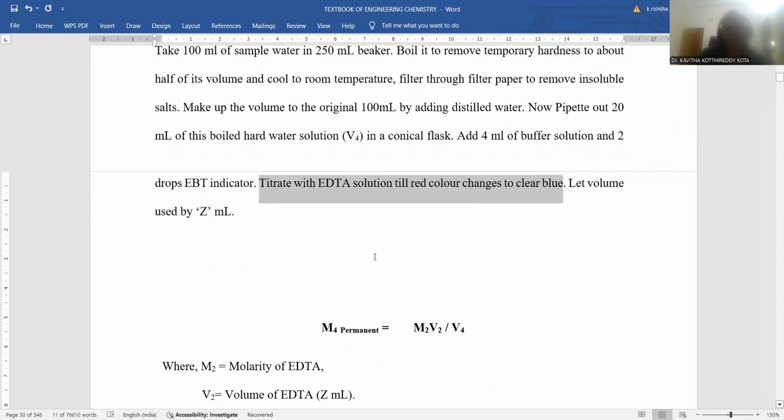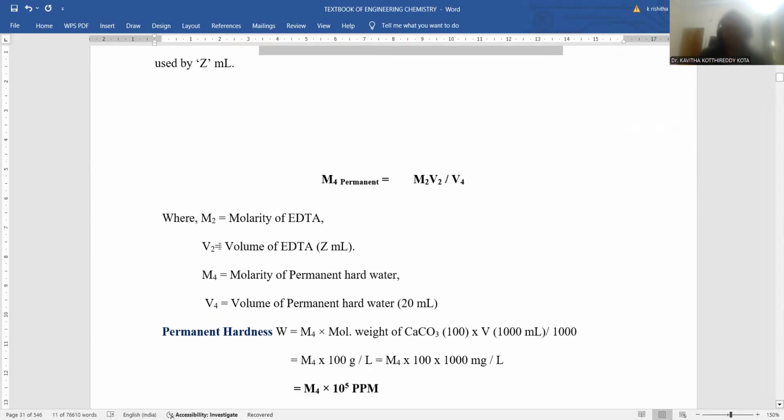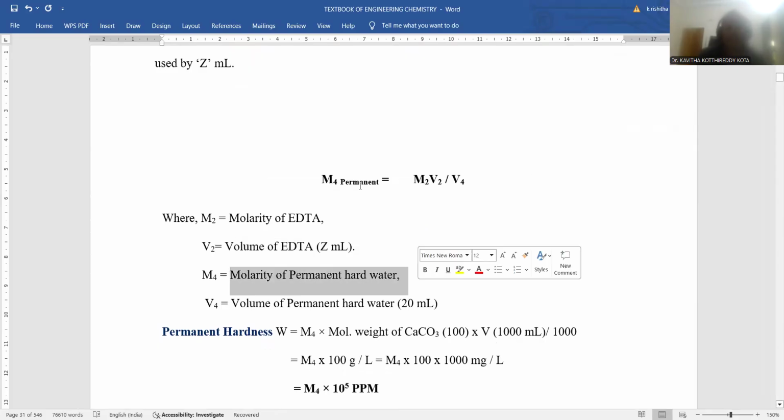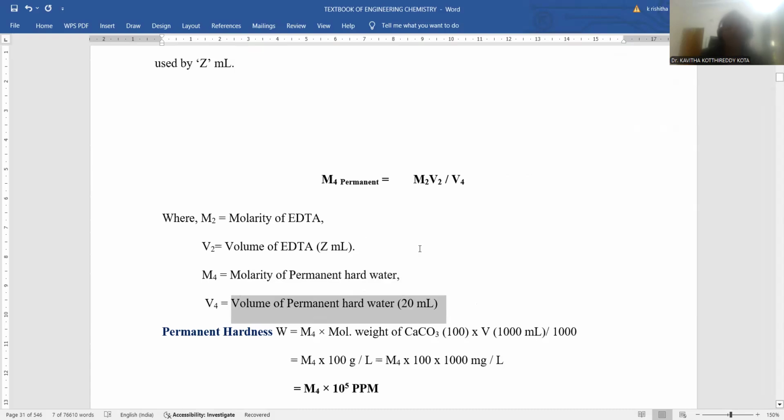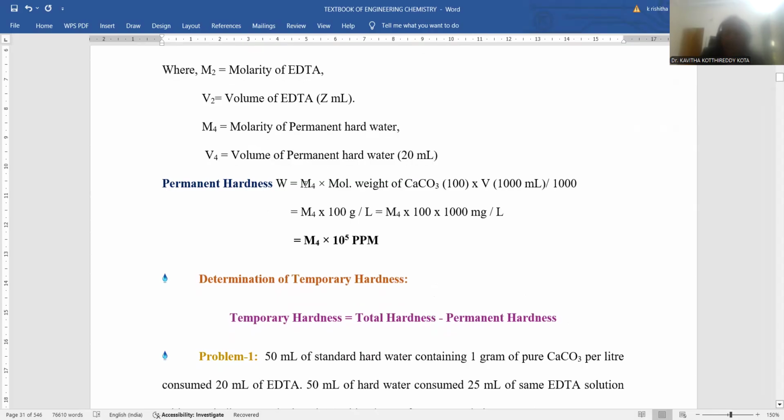So for this step, titration with EDTA solution, Z ml is consumed, and that Z ml is taken as the volume of EDTA. The molarity of permanent hardness is unknown and to be calculated. The volume of permanent hardness, 20 ml pipetted into the conical flask, is known to you. So all terms are known except M4, which is the permanent hardness you are calculating using this formula. After getting this molarity, it should be converted into weight.